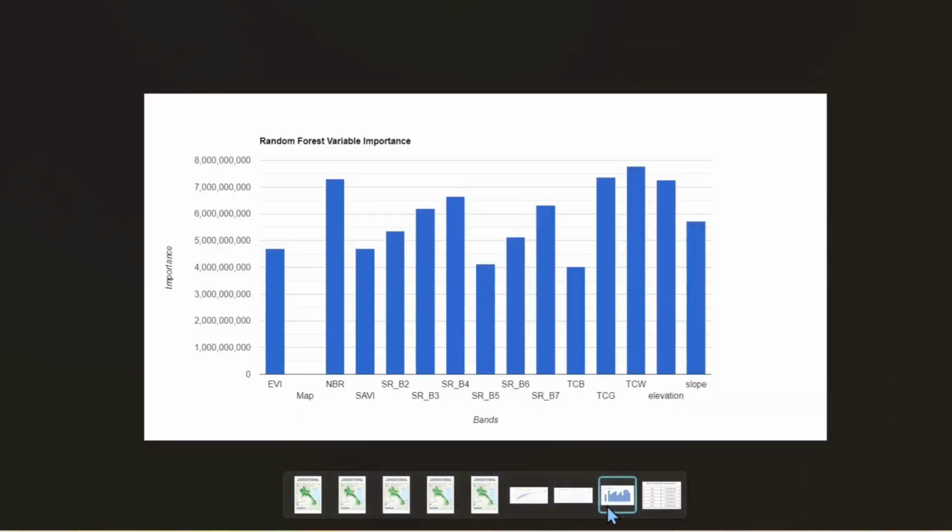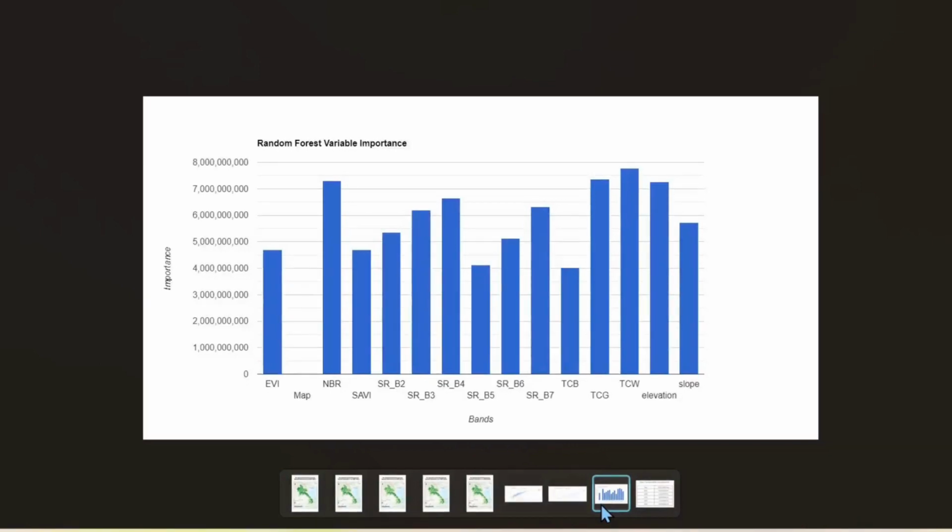So this is a model variable importance for the 2020 estimate. Except for map, all input variables seem to be important to the model. Among them, the TCG and TCW, which stand for the Tasseled Cap Index of Greenness and Wetness, are the two most relevant variables associated with AGB.